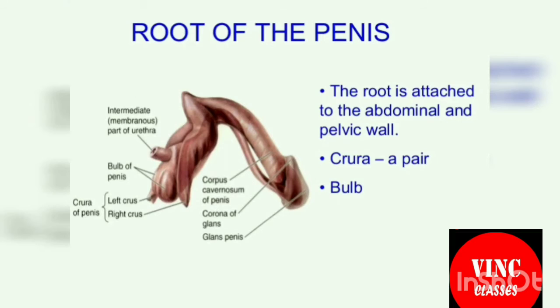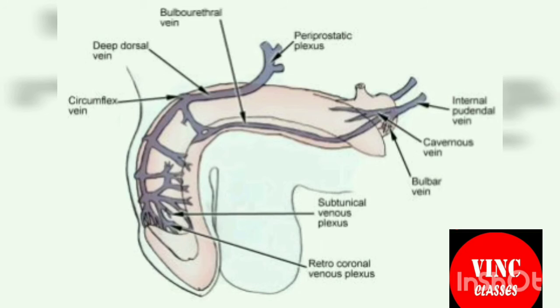Another part of the male reproductive system is penis. It has three parts: the root, which attaches the wall of abdomen, second is the body, and third is the glans, as you can see in the diagram. Glans is a cone-shaped part at the front of the penis. Glans covered with a loose layer of the skin called foreskin. Now in another diagram you can see the blood supply of the penis, which we will discuss in further detail